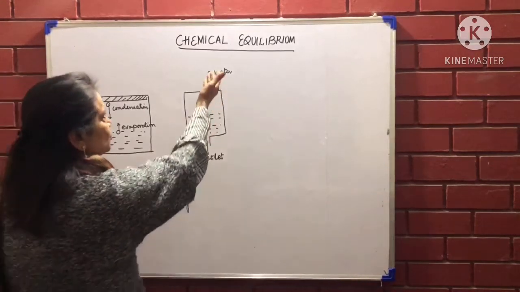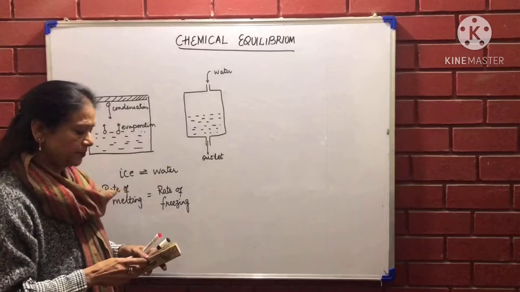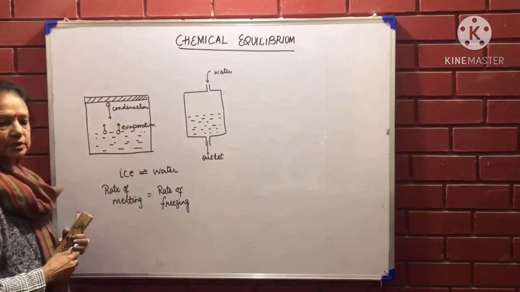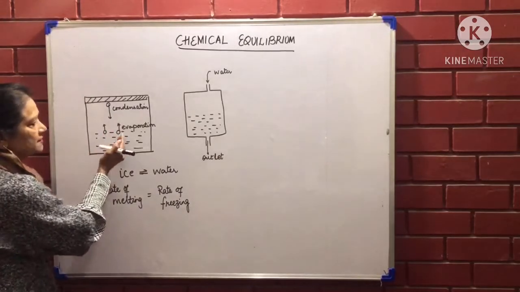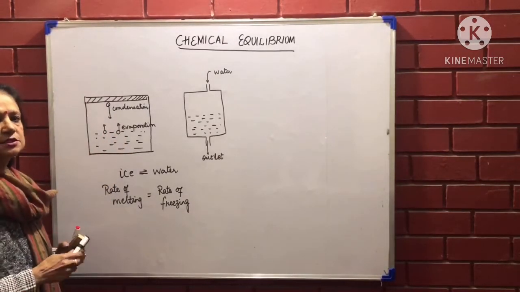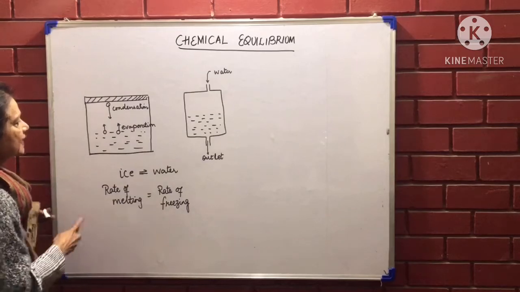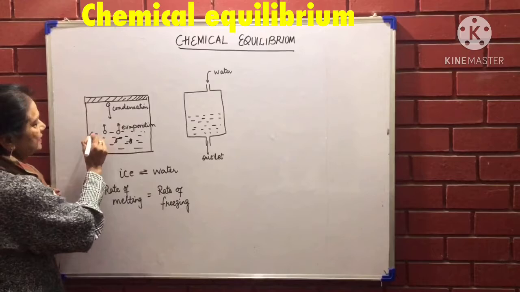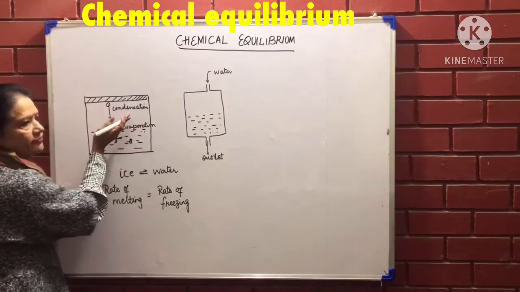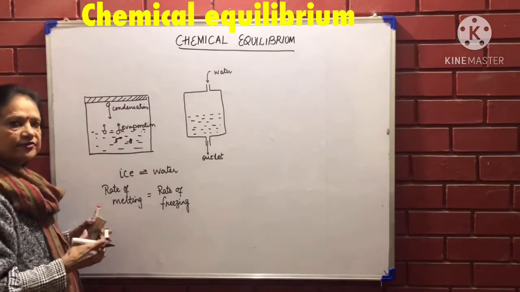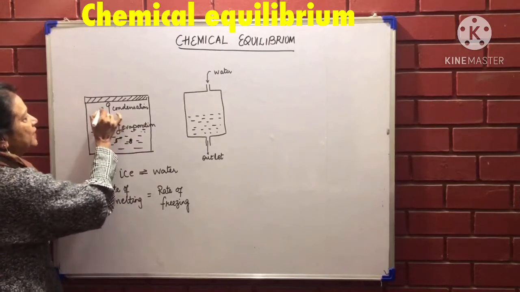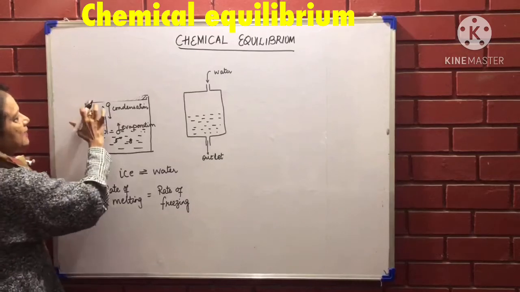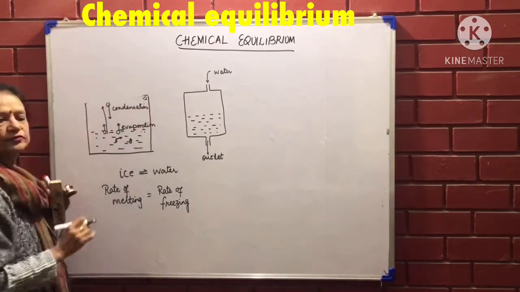So we're looking at a new topic called chemical equilibrium. Now chemical equilibrium means, supposing I have a liquid in a container, the molecules in the container are in constant kinetic motion, and in that kinetic motion they are moving from one place to another, and when they come on the surface they start evaporating. If they have enough kinetic energy, they can evaporate out. Now supposing this container was an open container, then these molecules will move out of the container.